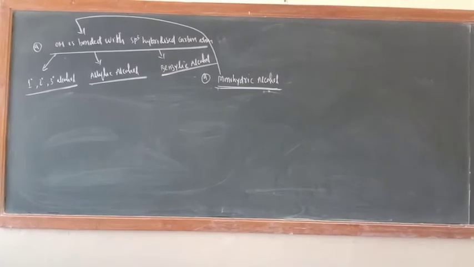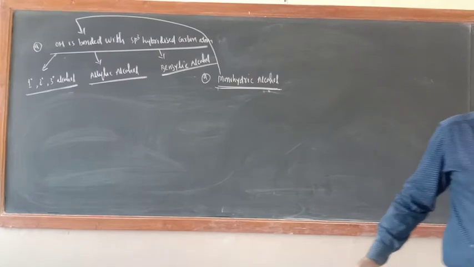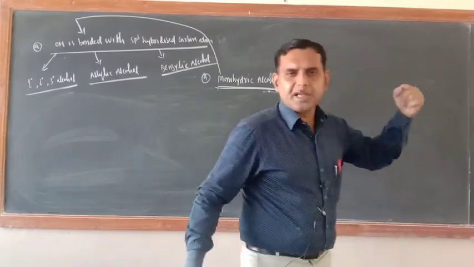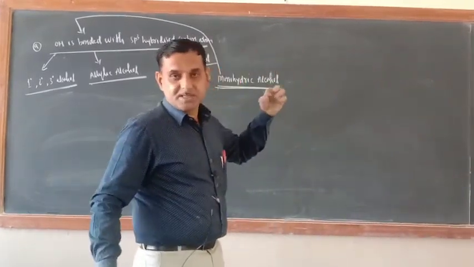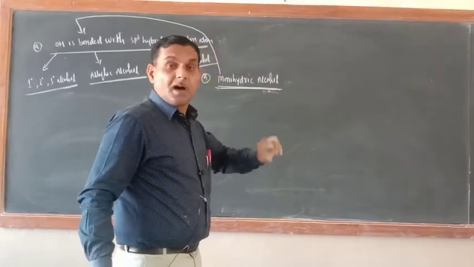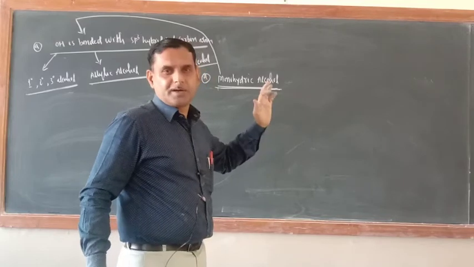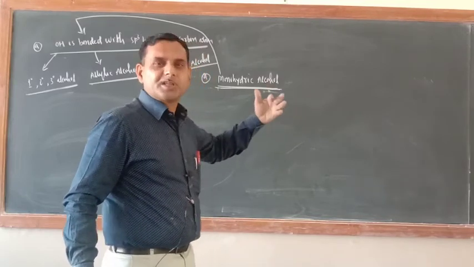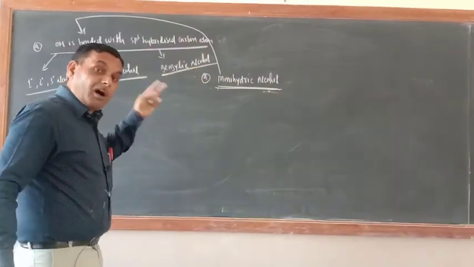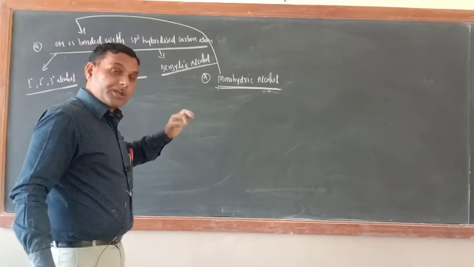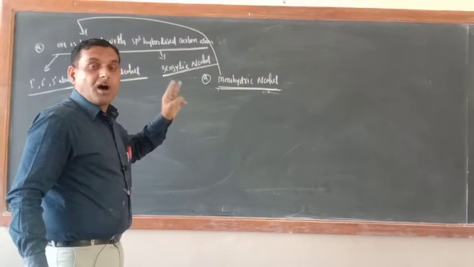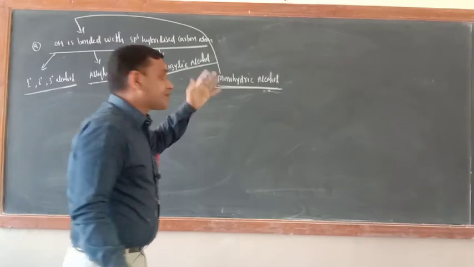So in 1 degree, 2 degree and 3 degree alcohol, the number of OH was 1 only. The only difference was that OH was bonded with a different degree of carbon atom. That is why they are known as 1 degree, 2 degree, 3 degree alcohol. And in all of them, all carbon atoms were sp3 hybridized only.